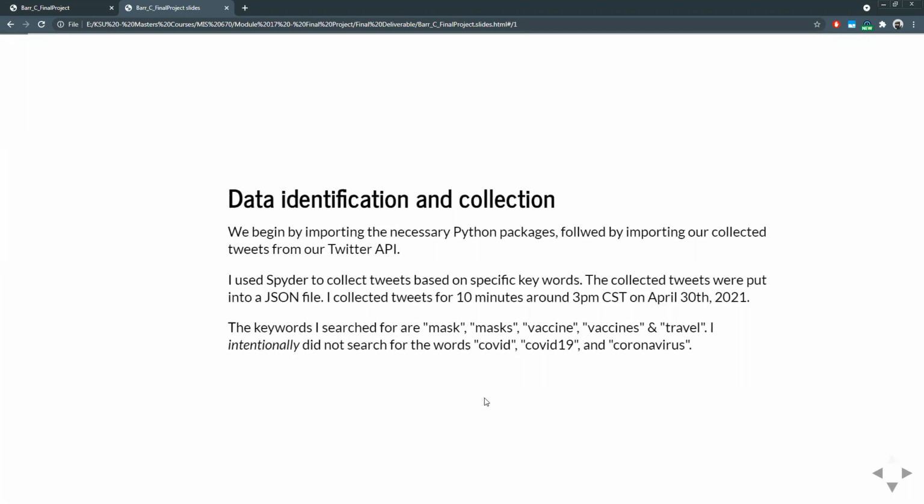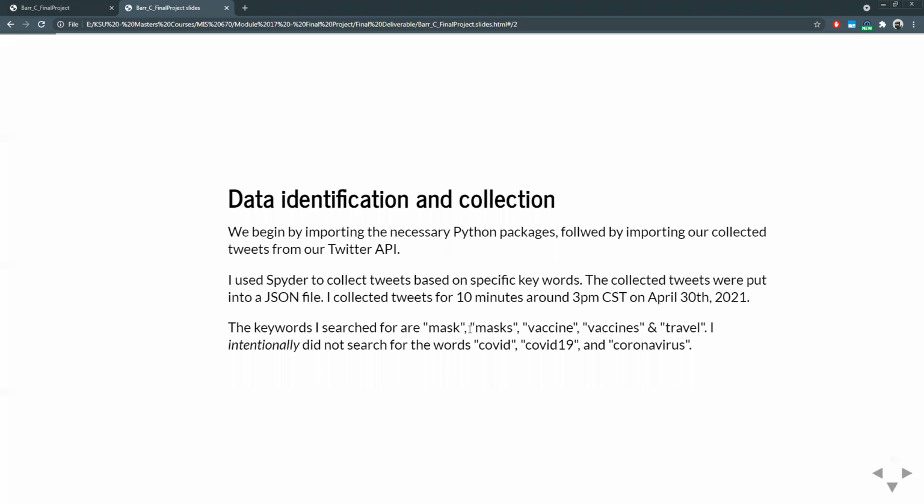Data identification and collection. I began by importing the necessary files I needed to perform a Twitter API crawl on tweets. I wanted to search tweets specifically around travel. So for 10 minutes on April 30th, around 3 p.m., I ran my Twitter API for the word travel.